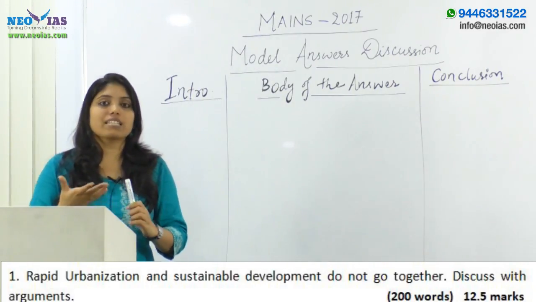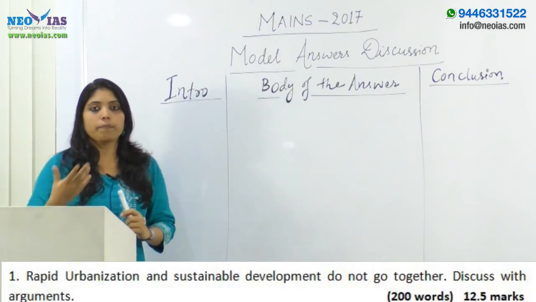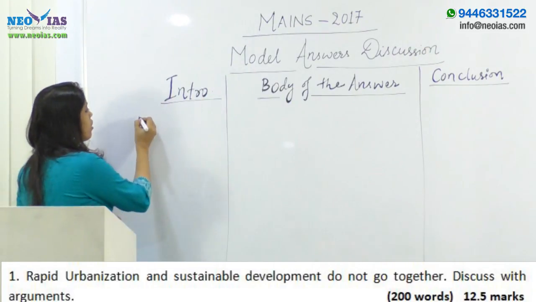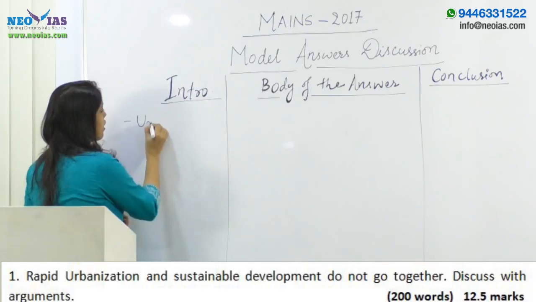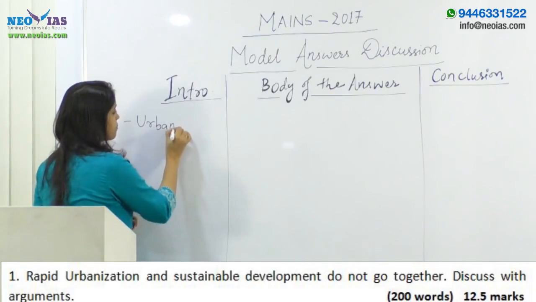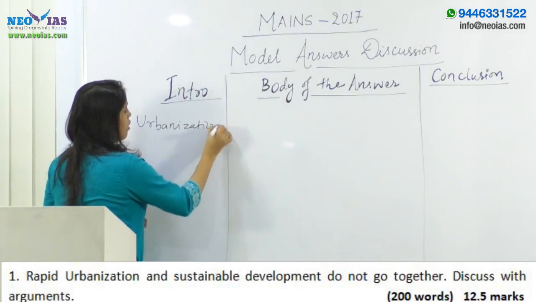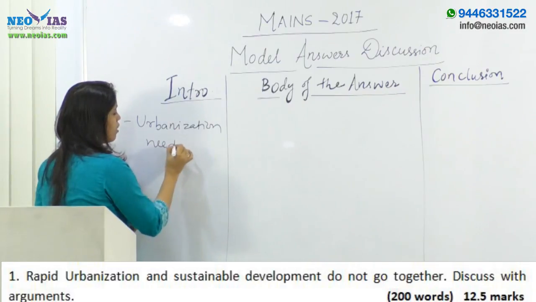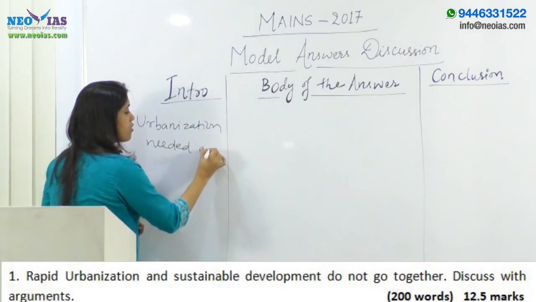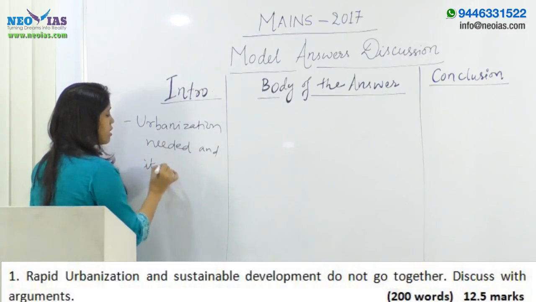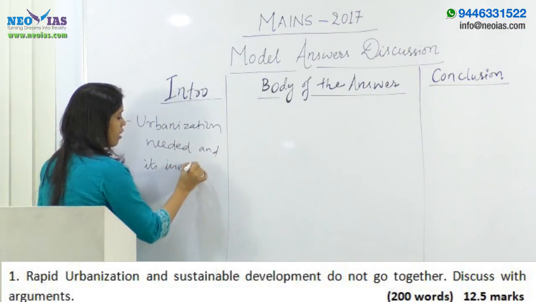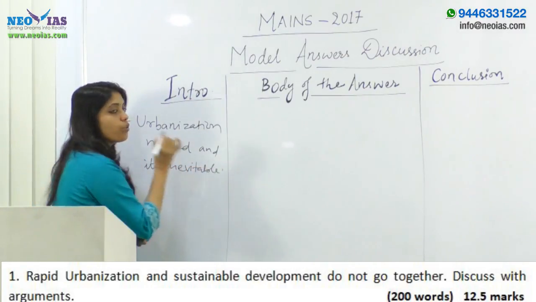So you can start your answer by saying that urbanization is needed, and it's inevitable, right? You can't deny urbanization in today's world.